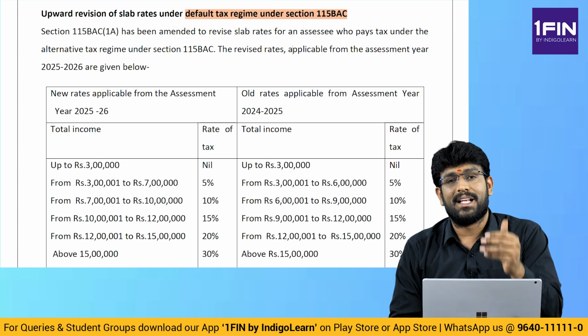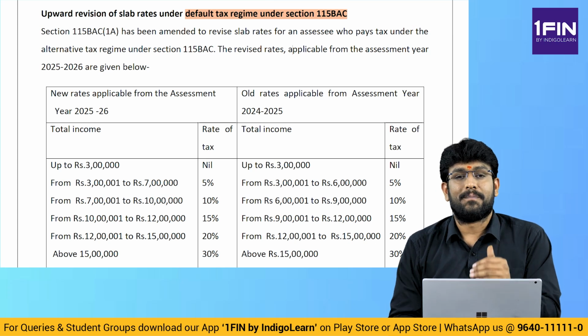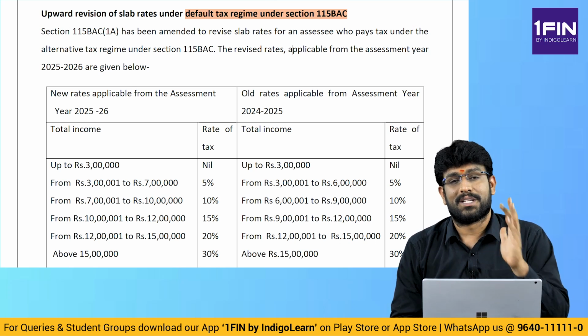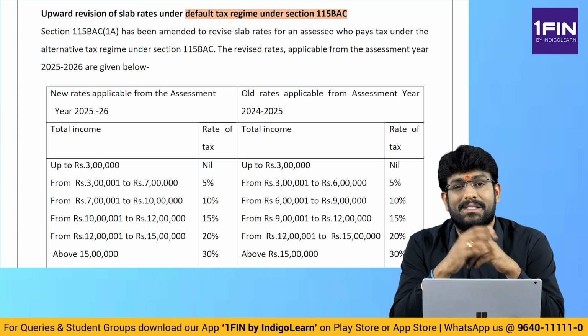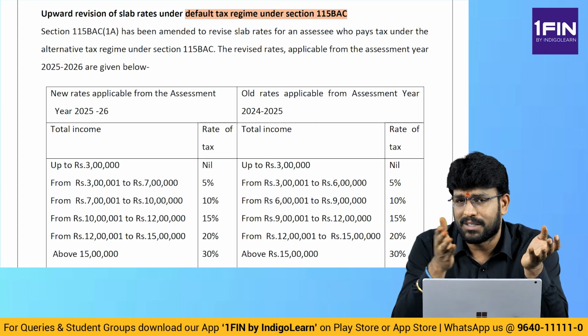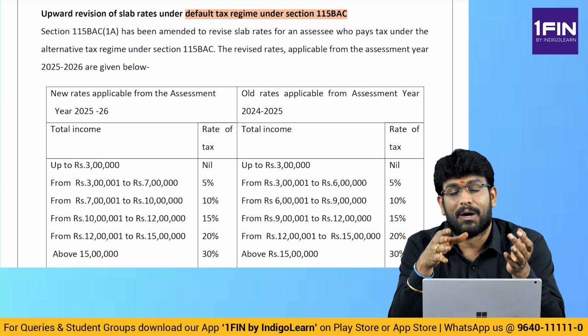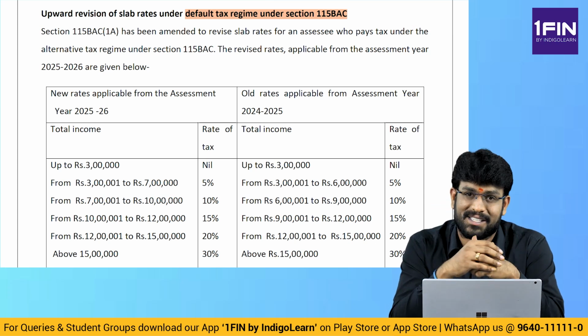Senior up to 3 lakh nil, 3 to 5 lakh 5%, 5 to 10 lakh 20%, above 10 lakh 30%. Super senior category up to 5 lakhs nil, 5 to 10 lakh 20%, above 10 lakh 30%. Like that, we have got three interesting categories when we talk about the other than default tax regime.